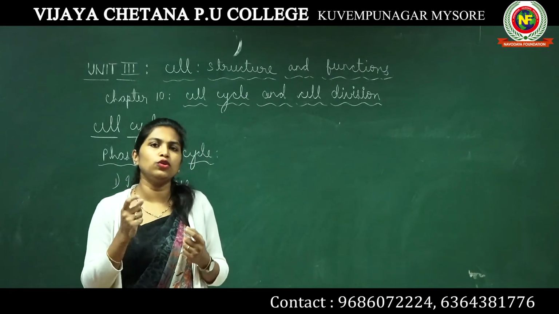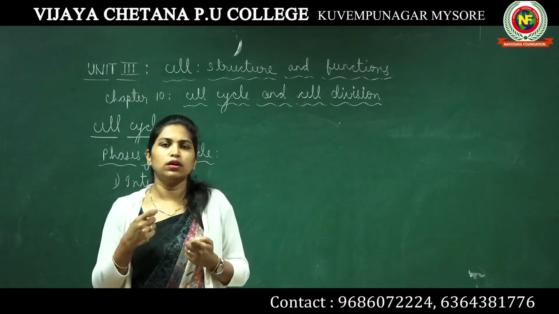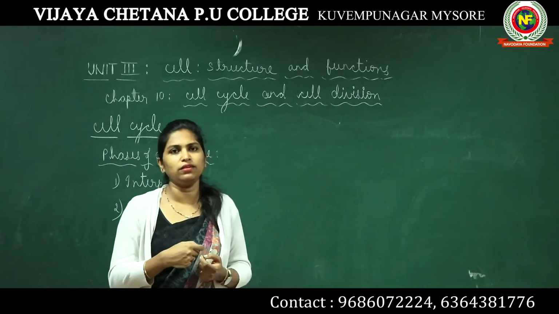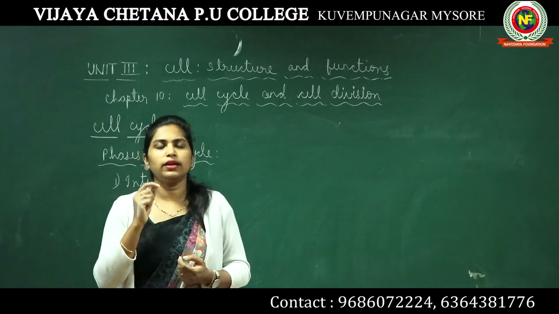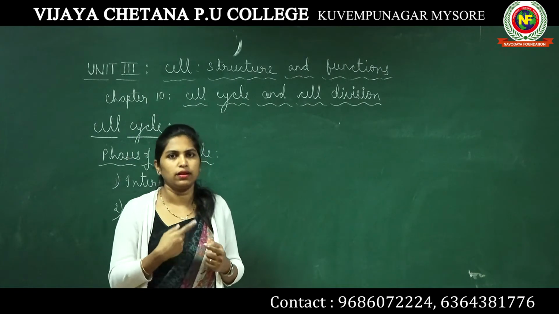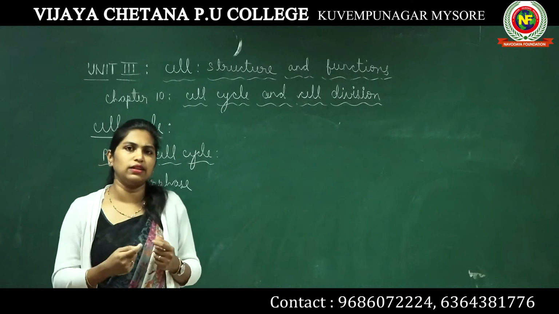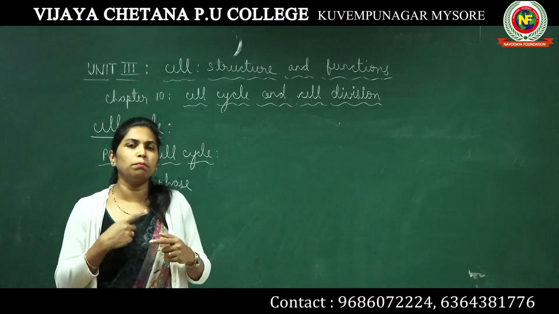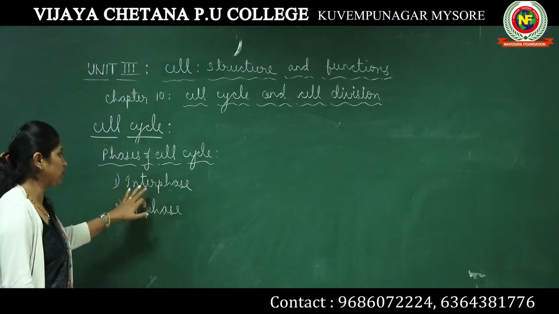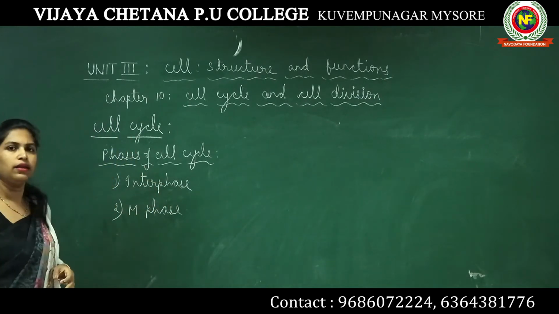Whereas a eukaryotic cell, like the cell of the human body, takes almost 24 hours to complete its life cycle. So different cells take different time to complete their life cycle. However, they have to go through these two phases known as interphase and M phase.